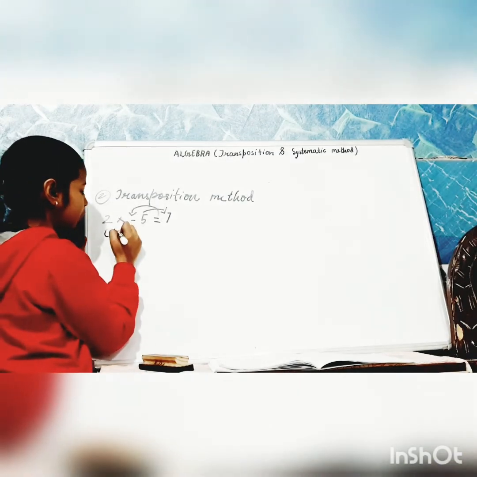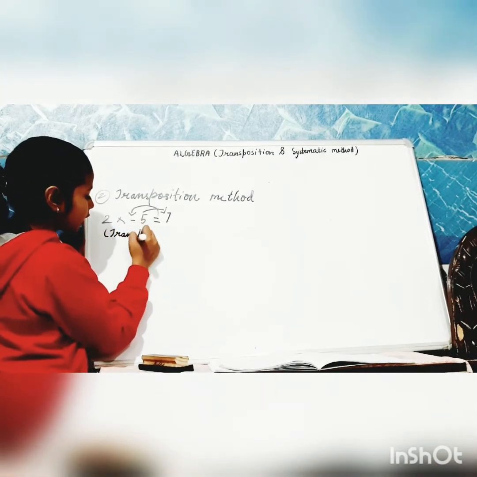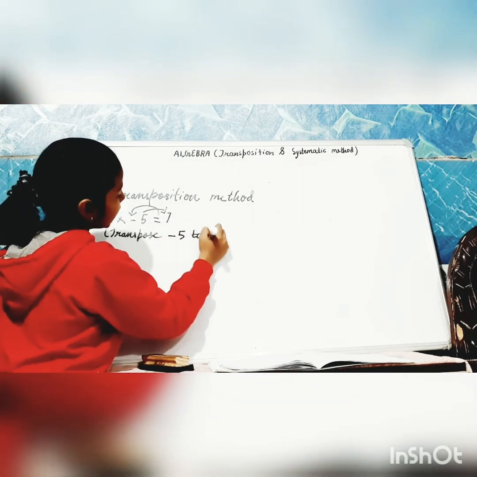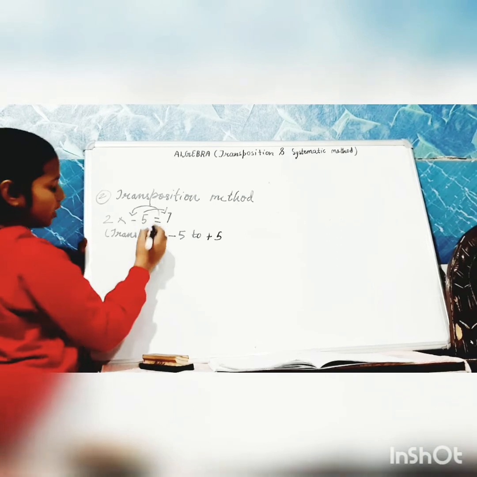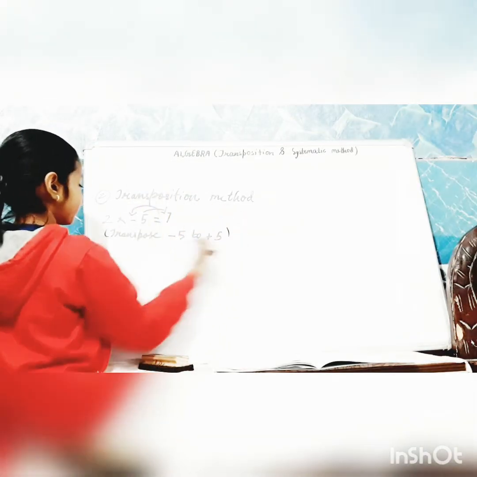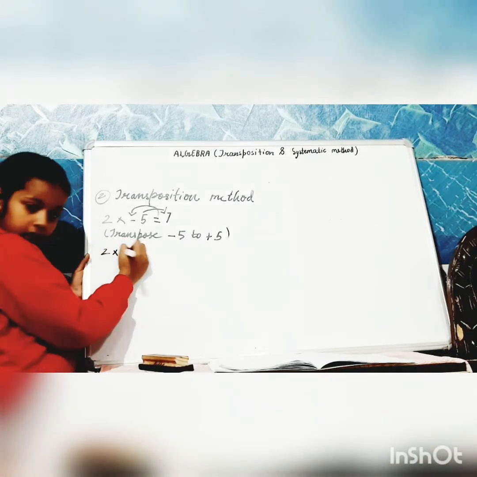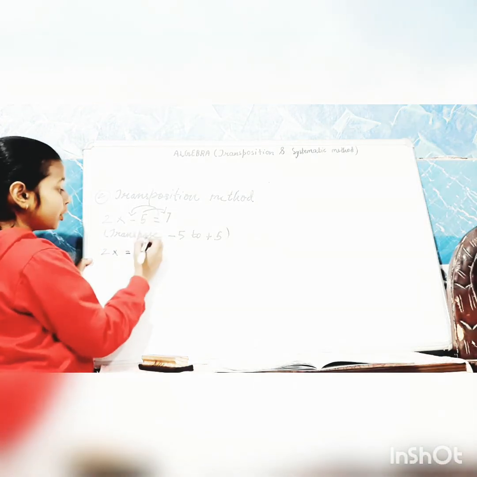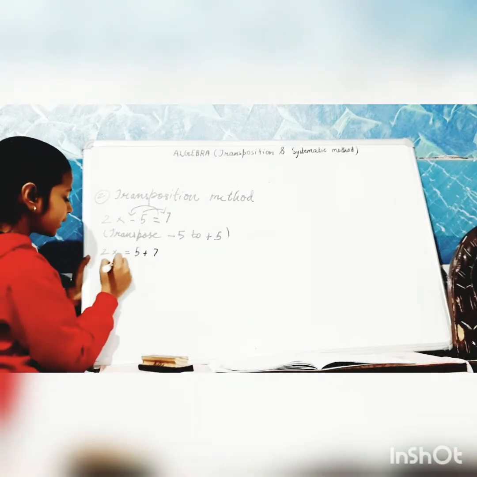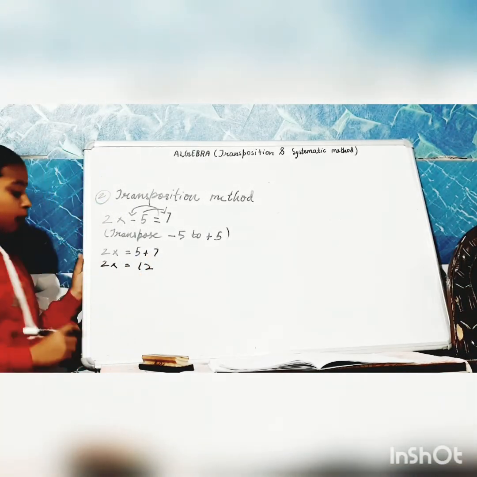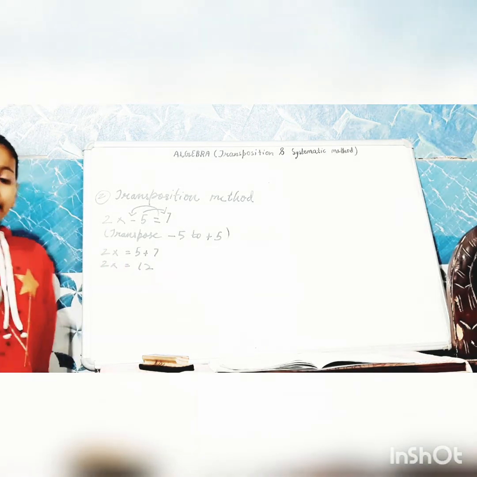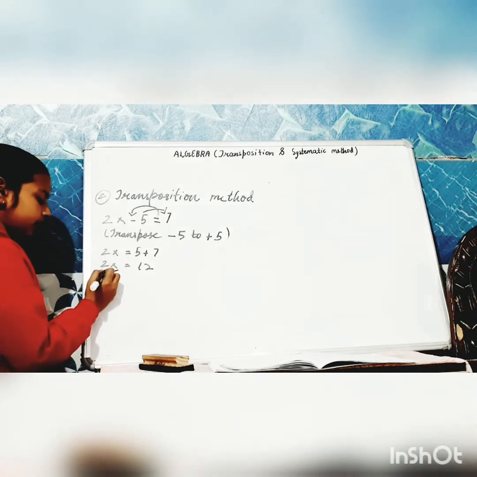So, we'll transpose minus 5 to plus 5 because we will transpose it from LHS to RHS. Now, 2x is equals to 5 plus 7. So, 2x is equals to 12. Now, what we'll do now? I told you that x is a variable and 2 is a constant.